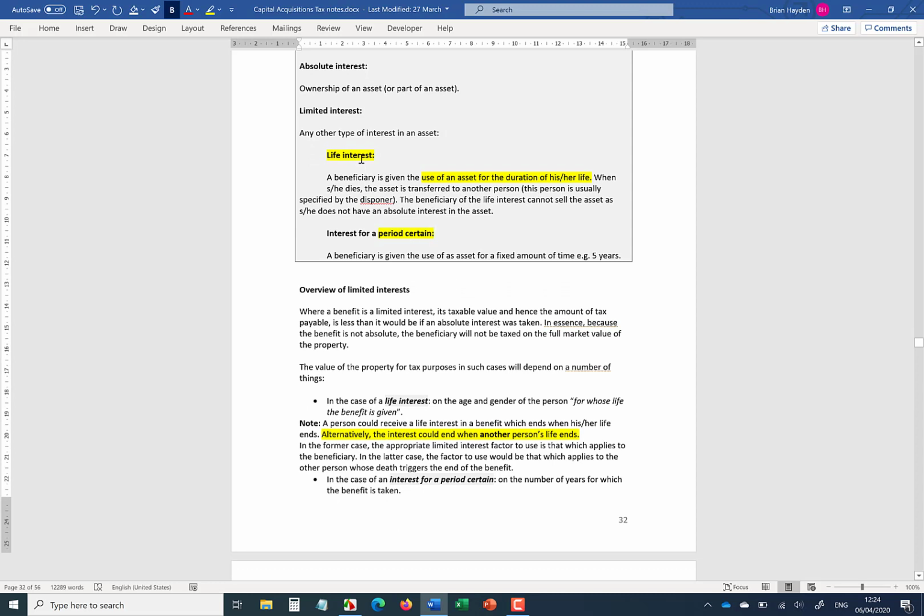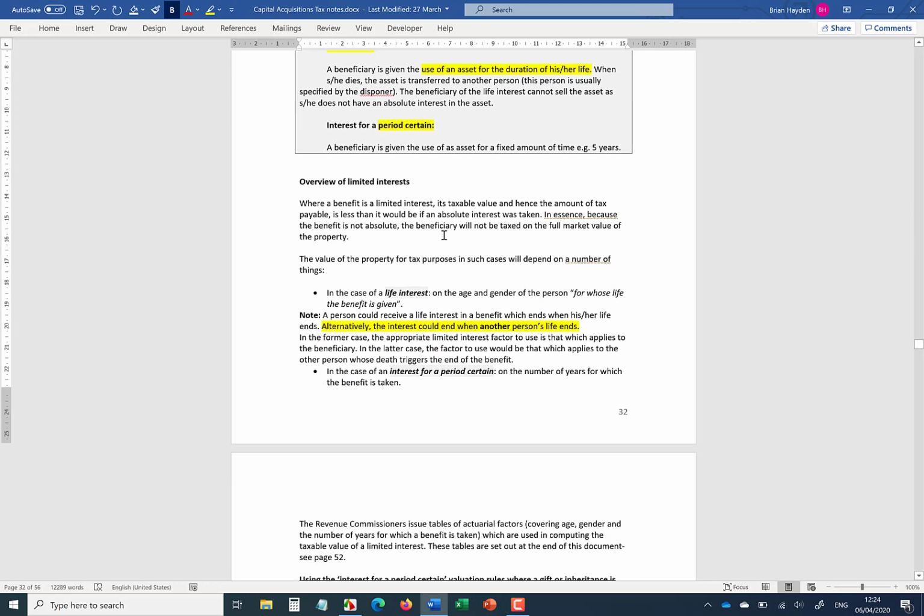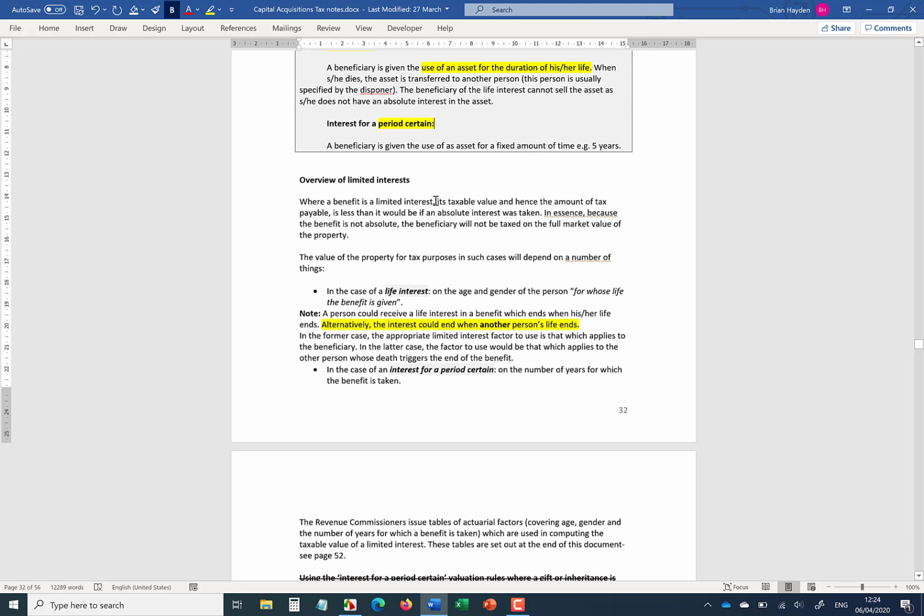Now, in each of these types of interest, life interest and period certain interest, because you're not receiving the asset outright, you're not going to be taxed on the full value of the asset. So the taxable value and the amount of tax is less than if an absolute interest were taken.